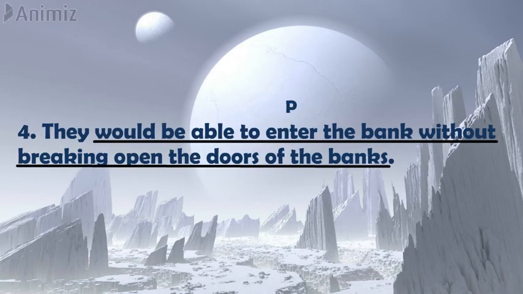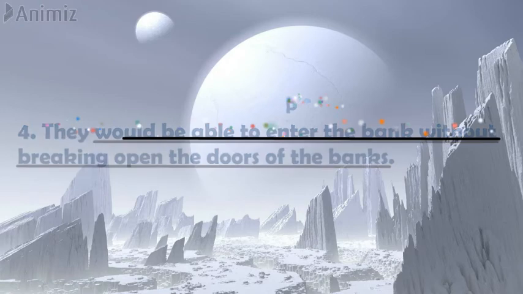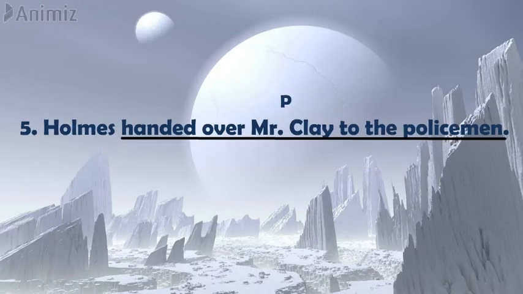Next example, "they would be able to enter the bank without breaking open the doors of the bank." Here "would be able to enter the bank without breaking open the doors of the bank" is the predicate. The next and the last example for this question is "Holmes handed over Mr. Clay to the policeman."